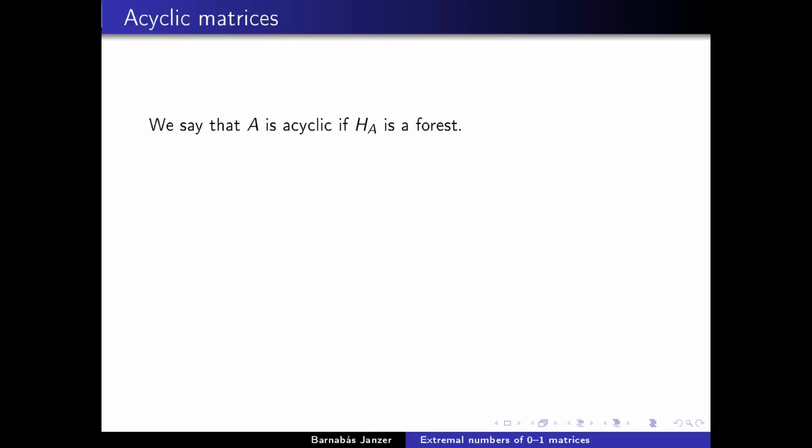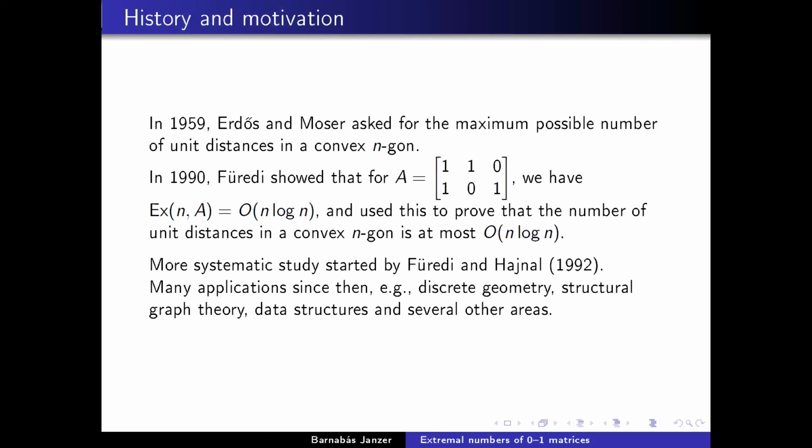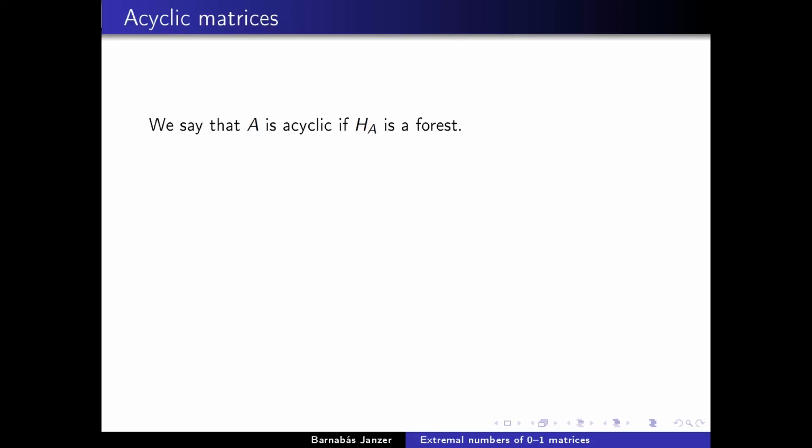So for example, if we look back at this result of Füredi, we can see that this matrix A is acyclic. The ones basically don't form a cycle. It actually corresponds to a path with 4 edges. So most of the applications need the case when A is an acyclic matrix. And so there has been a lot of research going into that case.